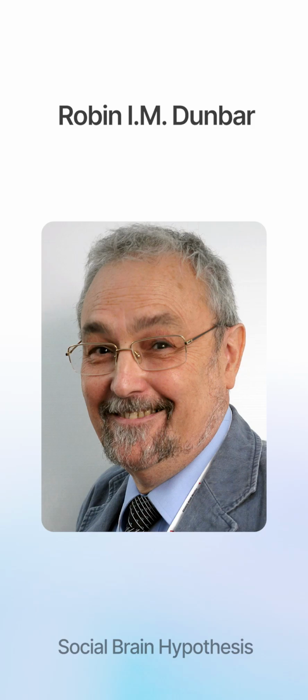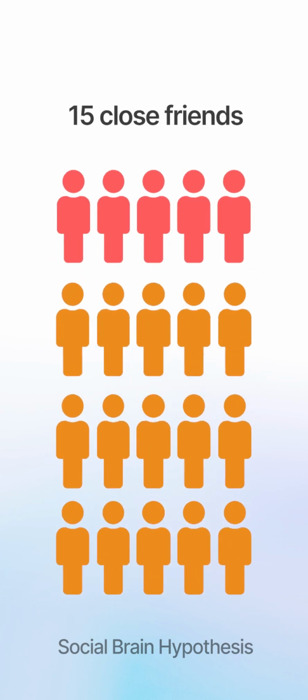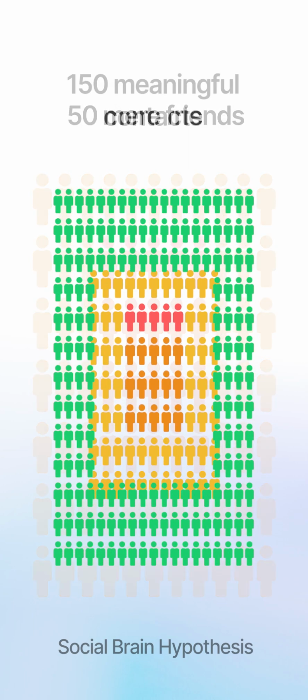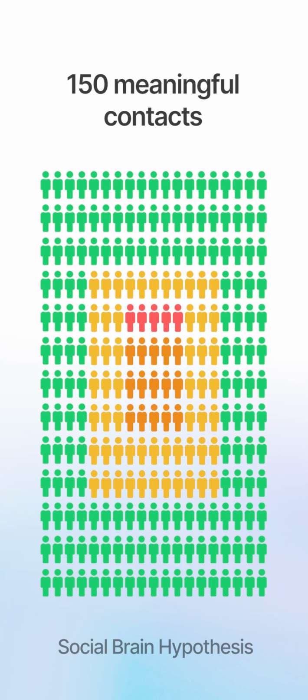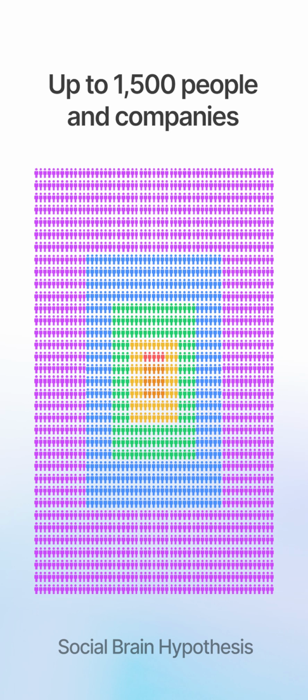According to the social brain hypothesis by the British anthropologist Robin Dunbar, the tightest social circle starts with 5 loved ones. Then, it is followed by around 15 close friends, up to 50 mere friends, 150 meaningful contacts, 500 acquaintances, and up to 1,500 people and companies whose names you can recognize.